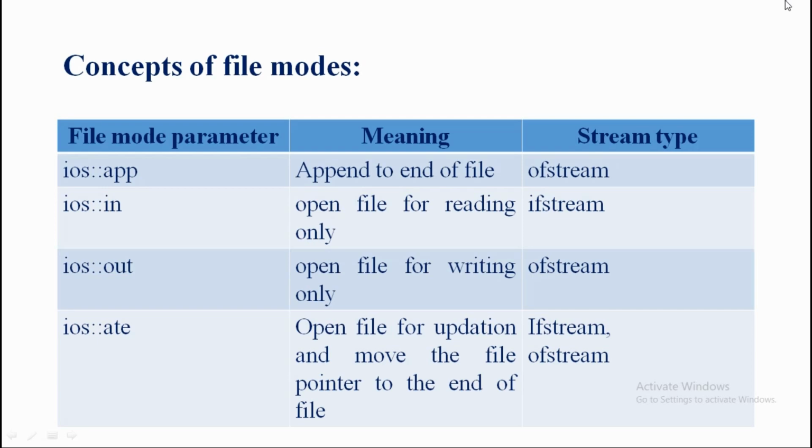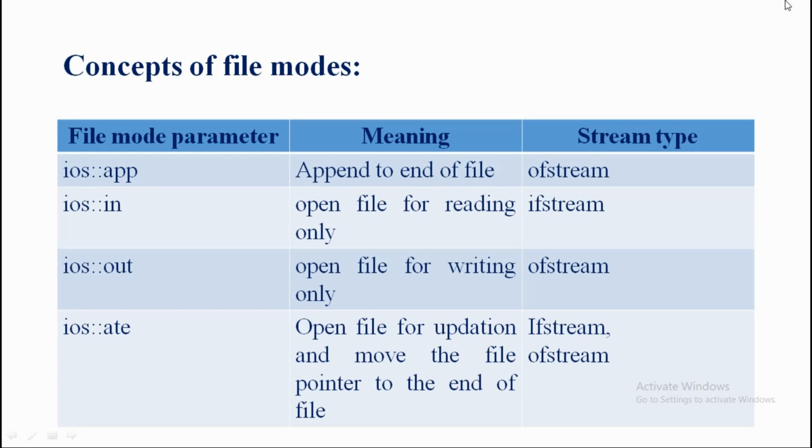And the next thing is ios::out. We know that out means output. So it opens the file for writing purposes only. The meaning of write is displaying the information. Clear on this point? So it opens the file for writing purposes only by using the file mode parameter ios::out. The stream type we can say is ofstream in this case.